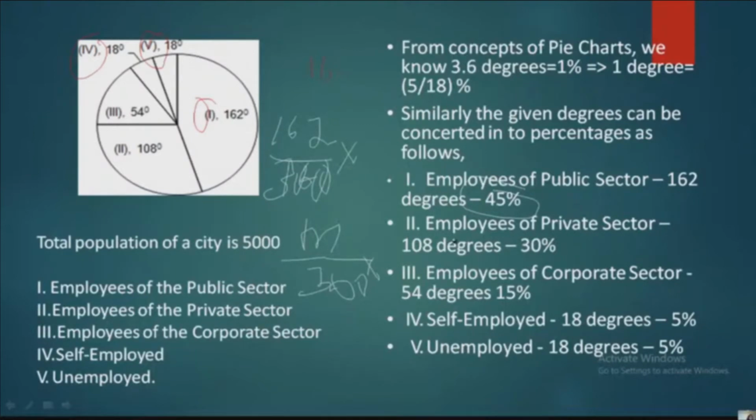Next, employees of private sector. So 108 divided by 360 into 100. So that is 30 percent, or you can also take it as 108 divided by 3.6. That's also fine. Similarly, for the corporate sector, you have to take 54 degrees, which means 15% here. Next is self-employed. It is 18 degrees, which is 5% here, and unemployed is 18 degrees, which is 5% here.